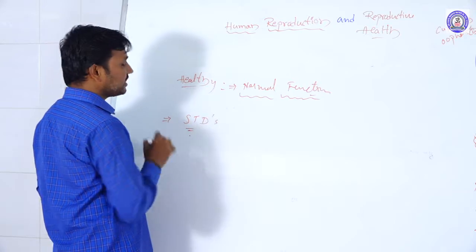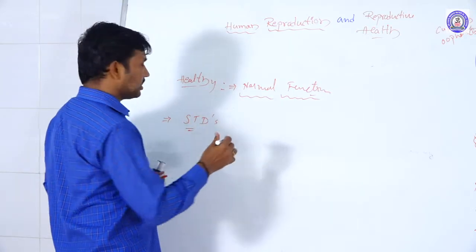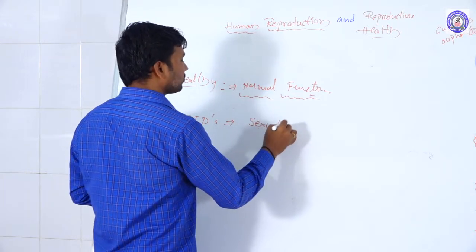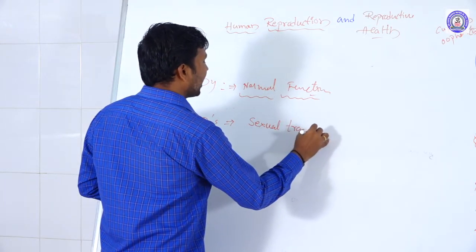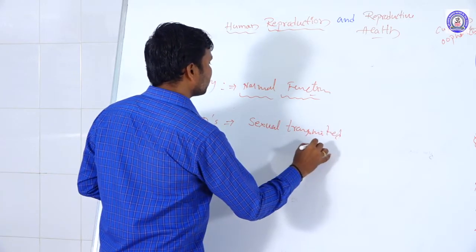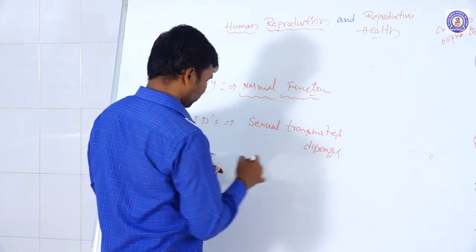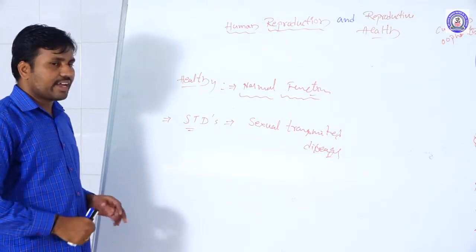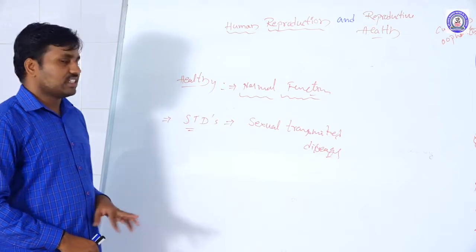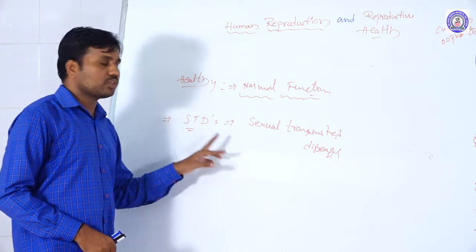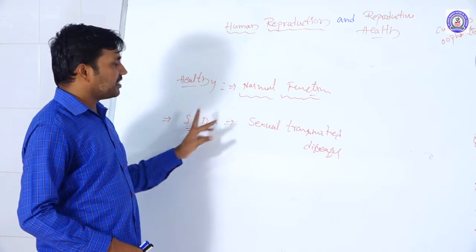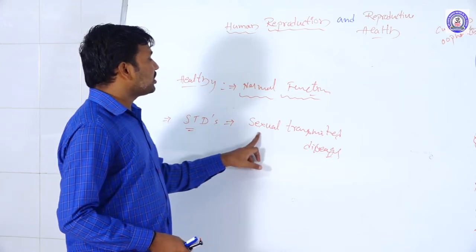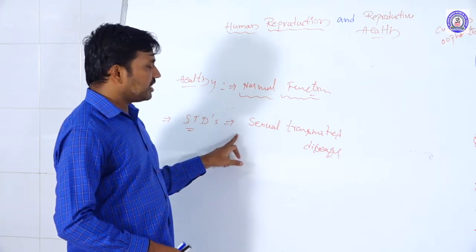What are STDs? Generally, sexually transmitted diseases. Why are we studying it? Reproductive health means the reproductive changes, that is the secondary sexual characters, the hormonal changes in the body, and the sexually transmitted diseases.